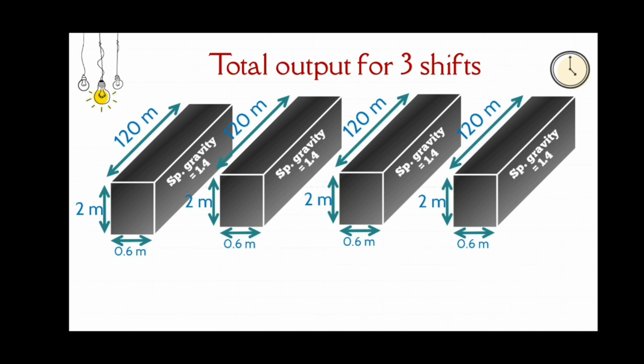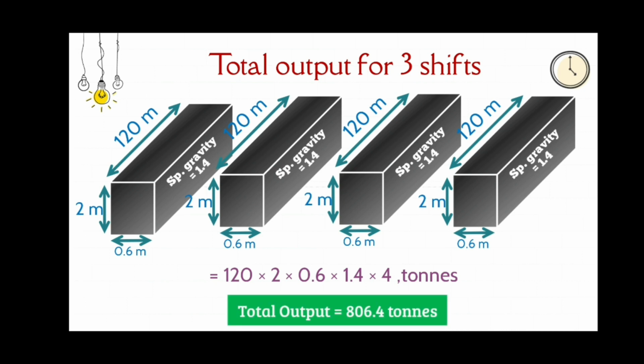So the total output of coal produced for 3 shifts is found by multiplying the quantity of coal produced for a single phase into 4. So the total output produced by the shearer for 3 shifts is found as 806.4 tons.